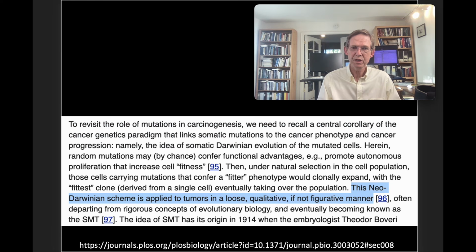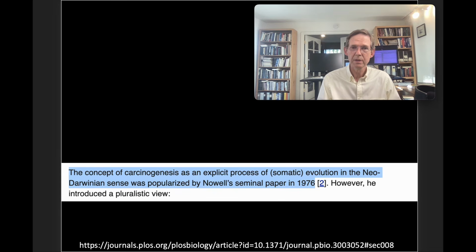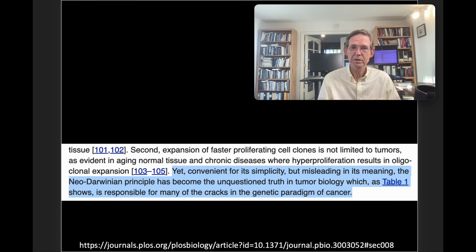This neo-Darwinian scheme is applied to tumors in a loose, qualitative, if not figurative, manner. The concept of carcinogenesis as an explicit process of evolution in the neo-Darwinian sense was popularized in 1976, and I might add has continued very strongly since then by evolutionists. Yet convenient for its simplicity but misleading in its meaning, the neo-Darwinian principle has become the unquestioned truth in tumor biology, which is responsible for many of the problems in the genetic paradigm of cancer.